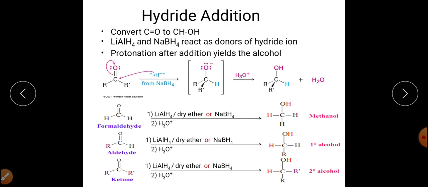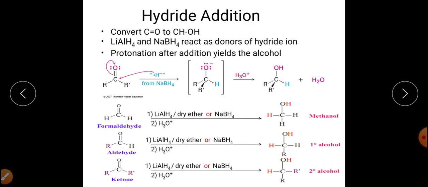Now we come to the hydride addition. Hydride addition means the reaction of aldehydes and ketones with metal hydrides, that may include lithium aluminium hydride and sodium borohydride, right? So the lithium aluminium hydride and sodium borohydride generally transfer the hydride to the carbonyl carbon and generally reduce the carbonyl group into alcohol.